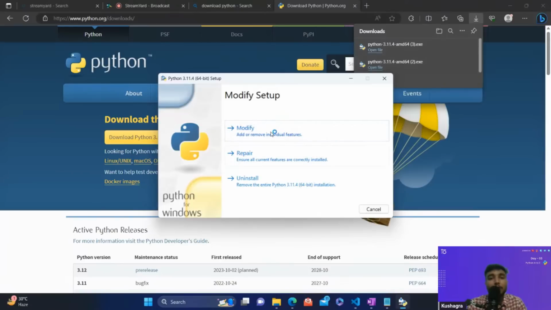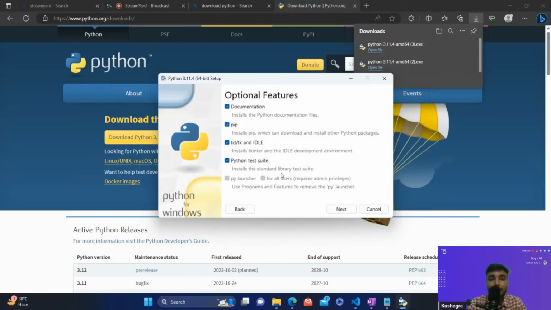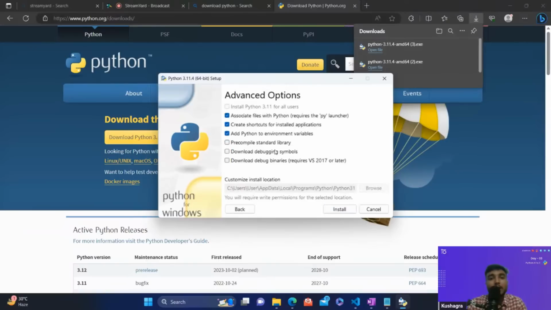I have already installed it, that's why I'm getting this modify, repair, and uninstall option. You won't be getting it. So I'll modify it and click on next. While installing, you'll get this option. Let me zoom in. I hope that this is clear.